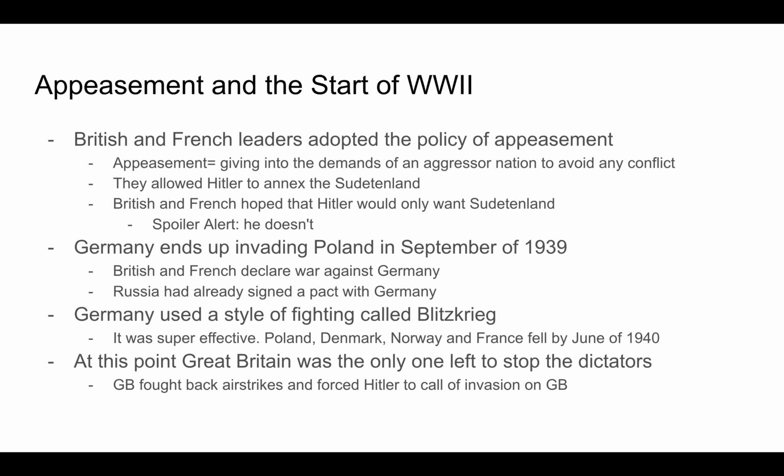So the British and the French declare war against Germany, but Russia doesn't because they had already signed a pact with Germany. Germany used a style of fighting called blitzkrieg. It was super effective. So Poland, Denmark, Norway, and France fell by June of 1940. At this point, Great Britain was the only one left to stop the dictators. Great Britain fought back against airstrikes and forced Hitler to call off the invasion of Great Britain.